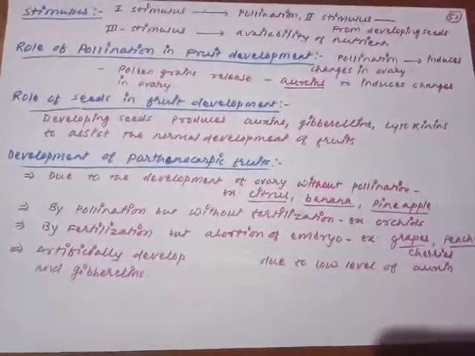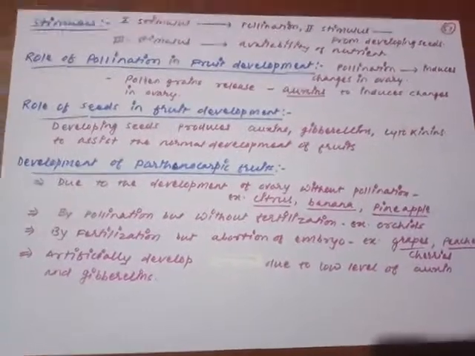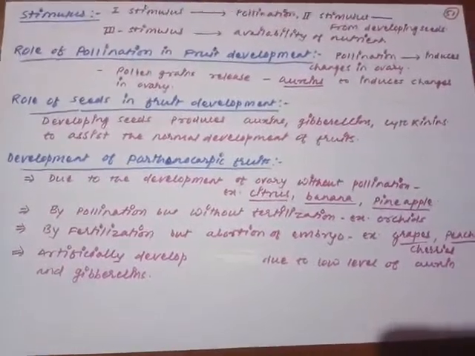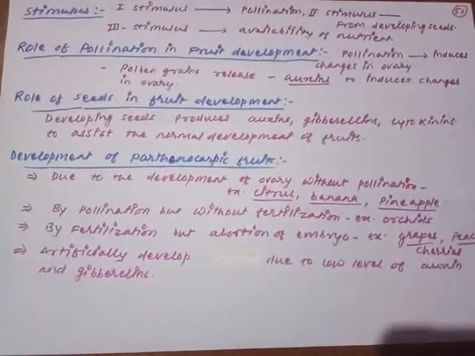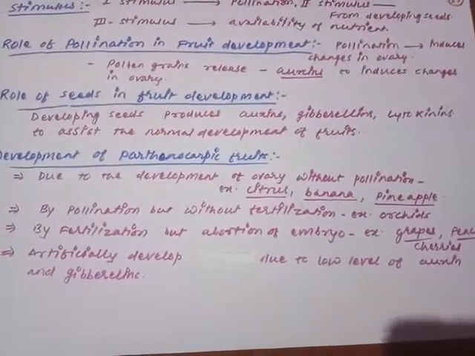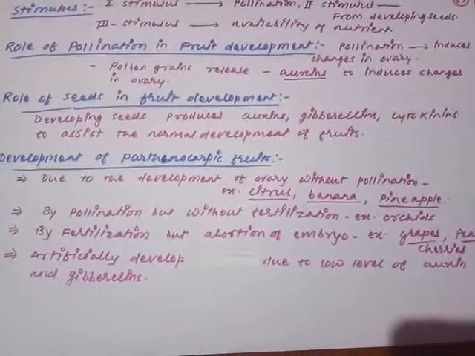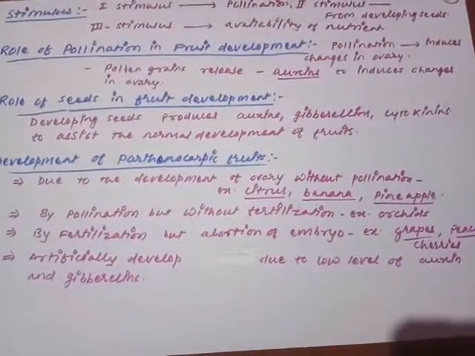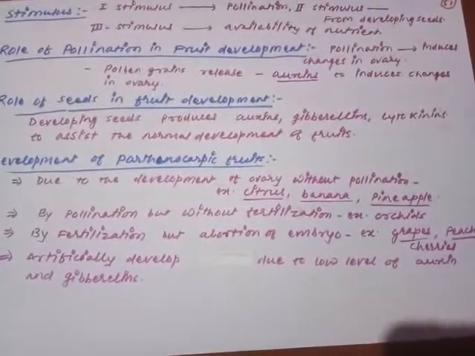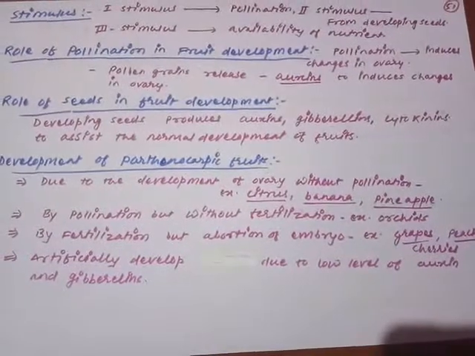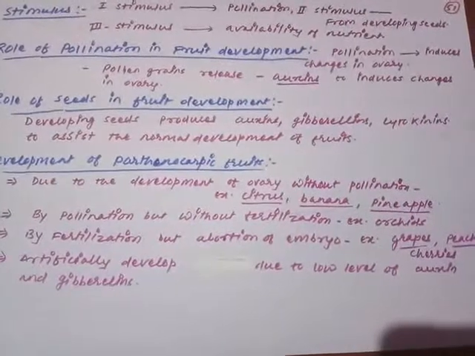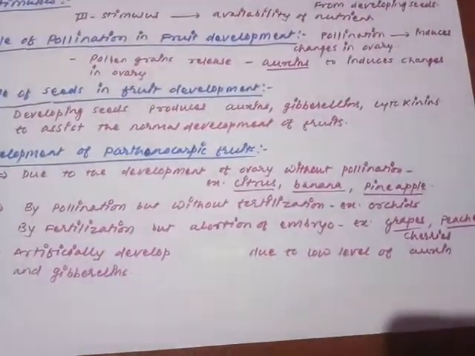Second process: suppose the pollination occurs. If the pollination fails, then it's okay, there is no need of continuing another process. But if pollination is occurring, then how are the parthenocarpic fruits developed? Sometimes the pollination is completely present, but it does not lead to the development of male gametes, or whatever male gametes are produced due to the germination of microspore are not viable, not able to fertilize the egg cell. Are you getting my point?